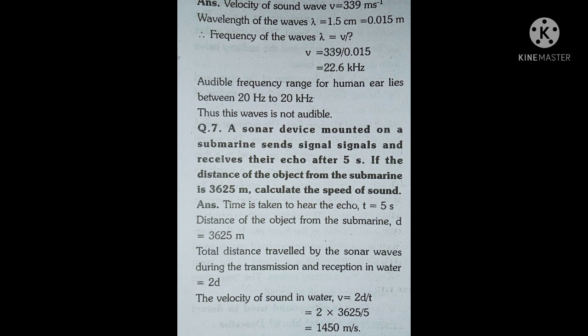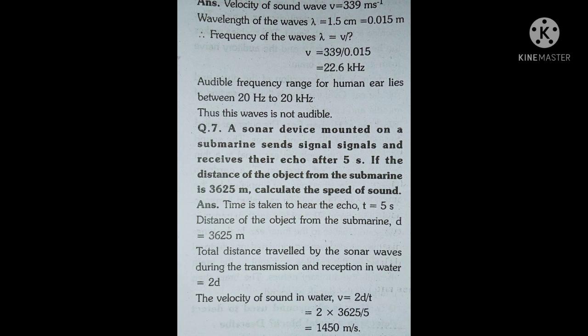Total distance traveled by the sonar waves during transmission and reception in water is 2d. The velocity of sound in water is 2d upon time, 2 into 3625 upon 5, is equal to 1450 meter per second. Answer complete.